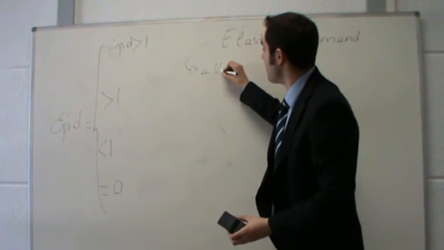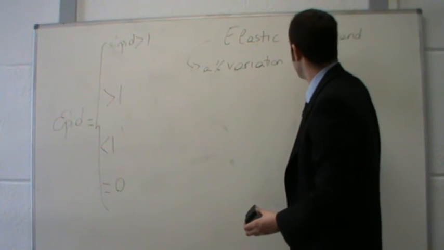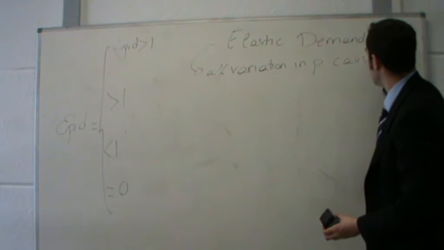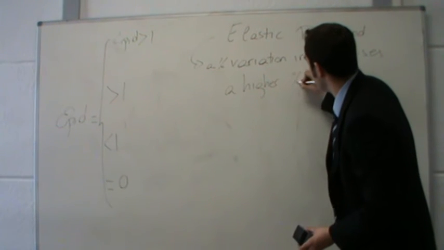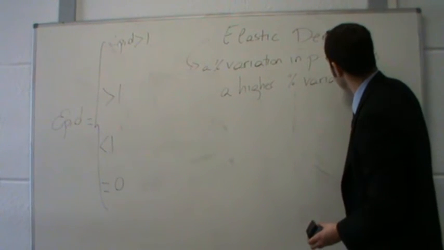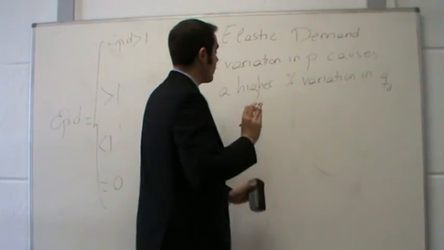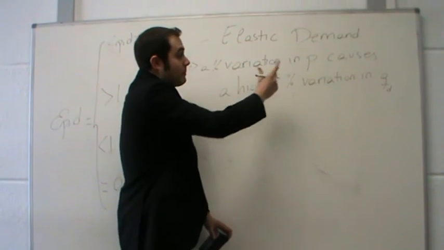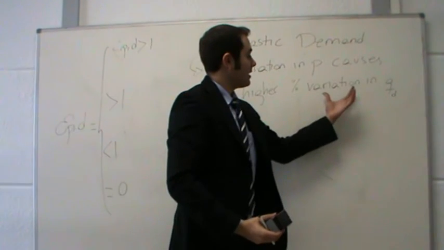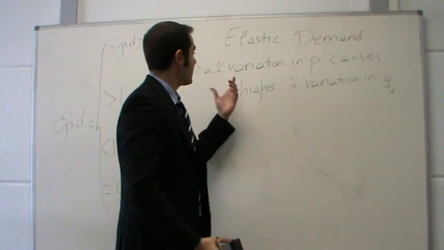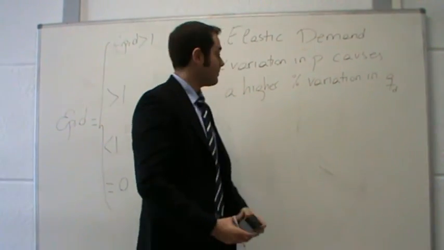A percentual variation in prices causes a higher percentual variation in the quantity demanded. For instance, a percentual decrease in prices causes a higher percentual increase in the quantity demanded.